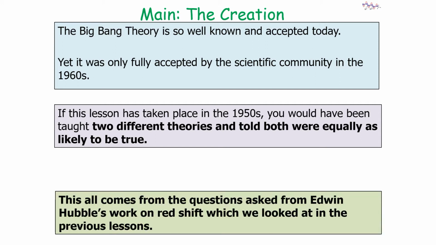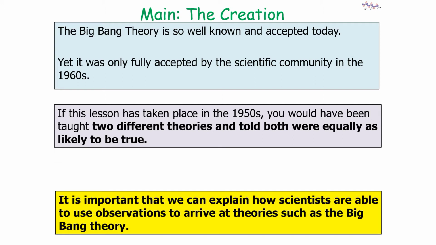Now this all comes from the questions asked from Edwin Hubble's work on redshift, which we've looked at in previous lessons. Now it's important that we can explain how scientists are able to use these observations to arrive at theories such as the Big Bang Theory.